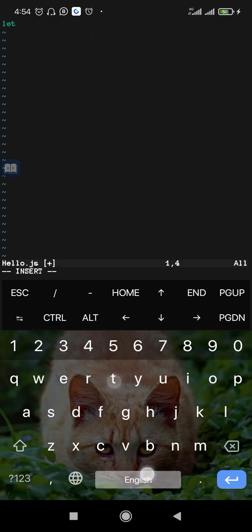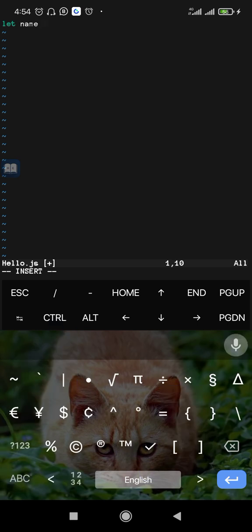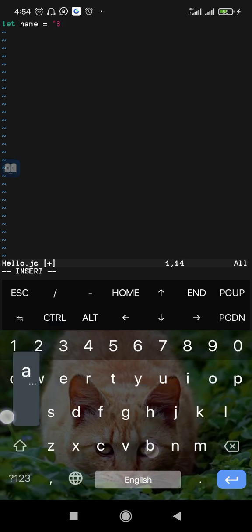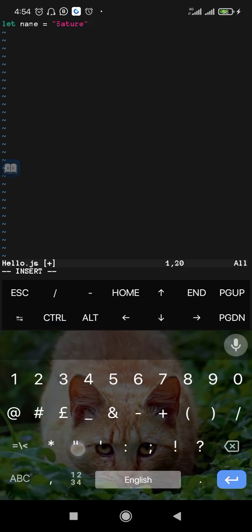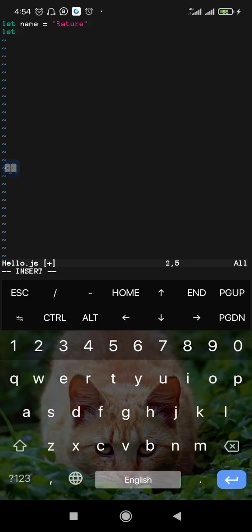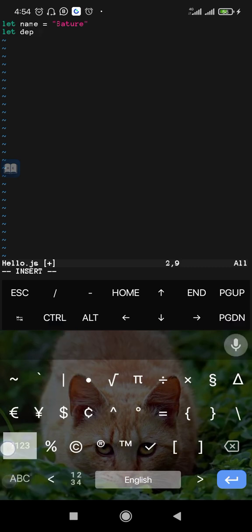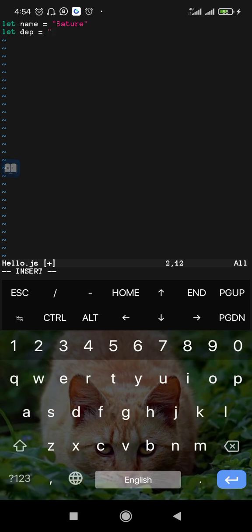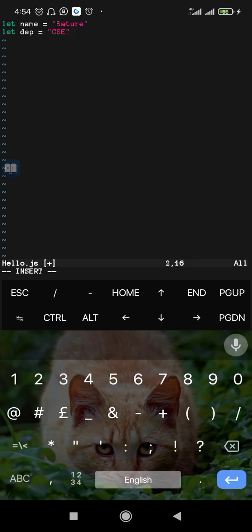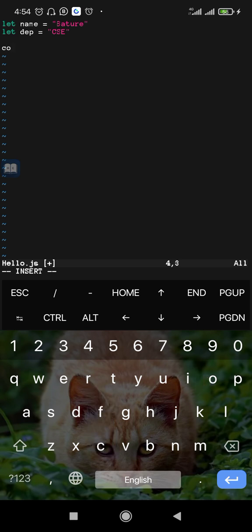So let's say I say let name equals to Bature like this, and let's say I say let dev, dev stands for department, equals to, like this, say CSE like this. Then I come here and say console.log, open bracket. This console is the way to print a message, either a string or any data type in your JavaScript file.